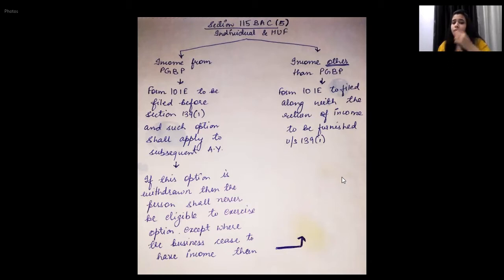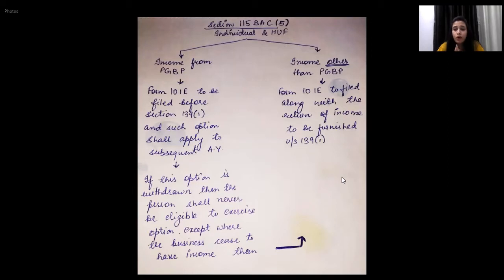The most important part is if you withdraw this option in a subsequent assessment year, then once withdrawn, you will not be eligible to exercise this option again. This is the twist of this section for PGBP, for business or profession. If you are having income from business or profession, then once you exercise this option, it will be deemed that you will have this benefit for subsequent assessment years also.